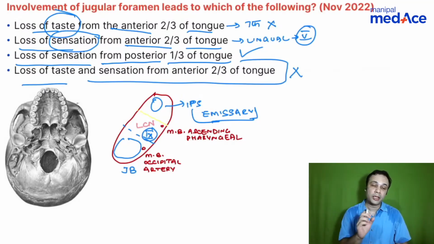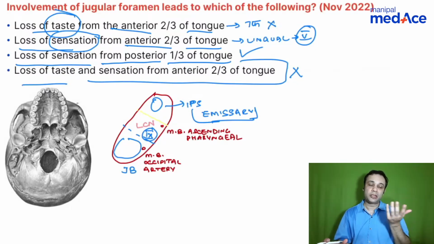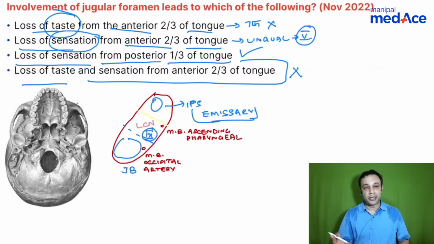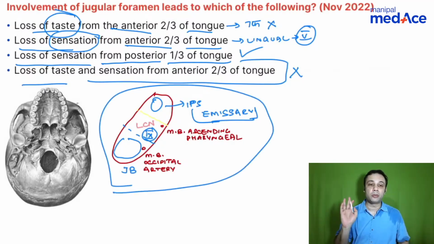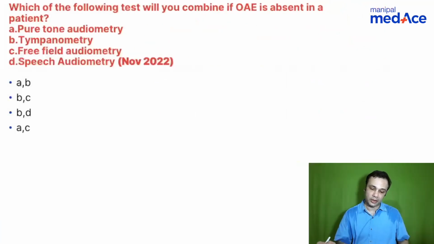Whereas the motor supply in that area, the oropharyngeal muscles of the pharynx, you have the 10th nerve coming into the picture, but general sensation is by the glossopharyngeal nerve, right? So the vagus is responsible for the muscles of the pharynx and larynx. And when you talk about the spinal accessory nerve, it is basically the trapezius and the sternocleidomastoid. So the answer is straightforward because you're able to decipher what the anatomy is all about as far as the jugular foramen is concerned. Now let's come to the next question, back to audiology again.